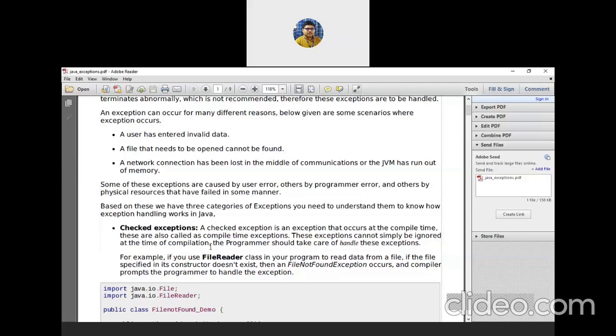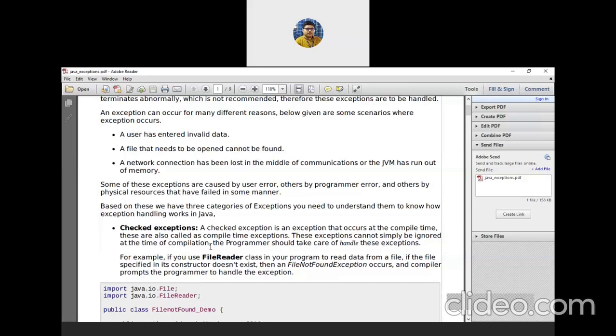When we are taking input from the user in our program, we have used the Scanner class, right? Import java.util.*, and we have used the Scanner class. There is a readLine method.